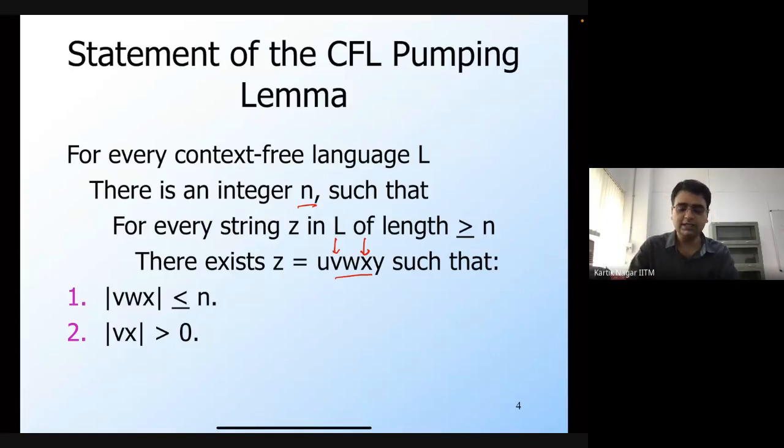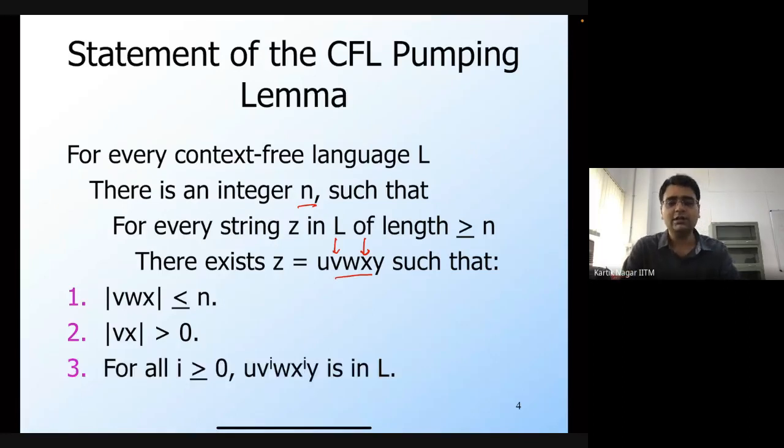So there exists some way in which I can break down this string z into u, v, w, x, and y, such that we obey this criterion, and then I'm basically going to pump v and x together.